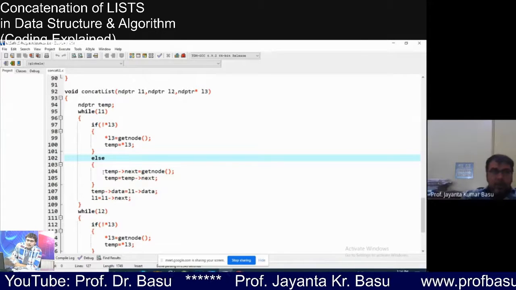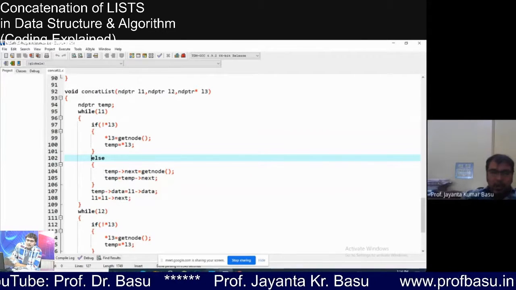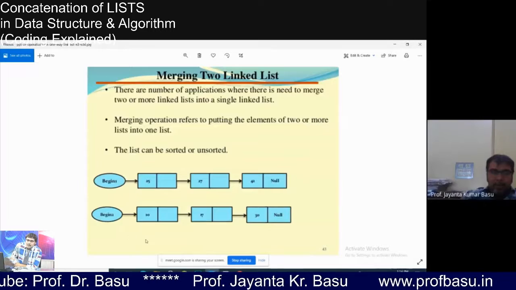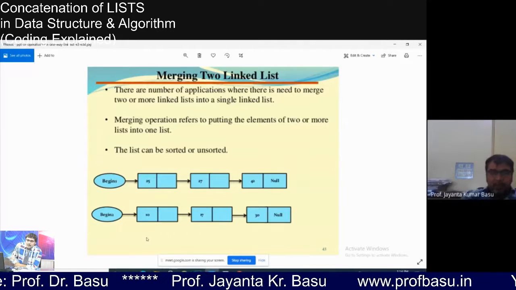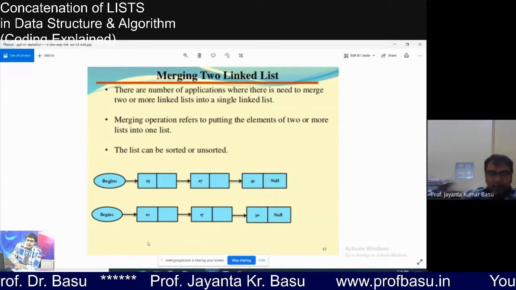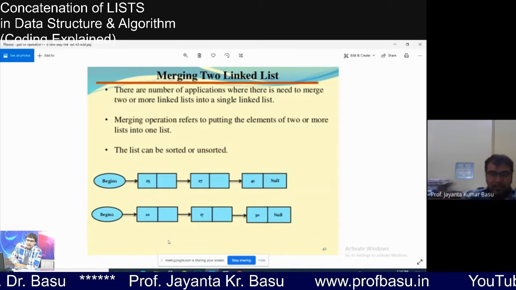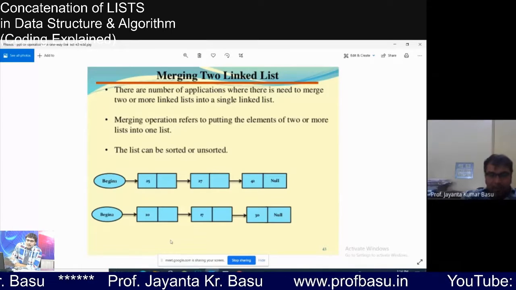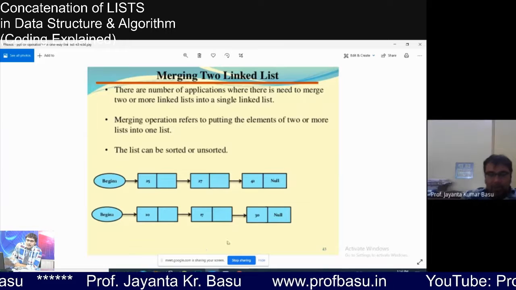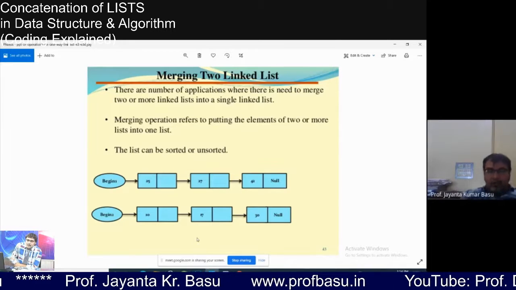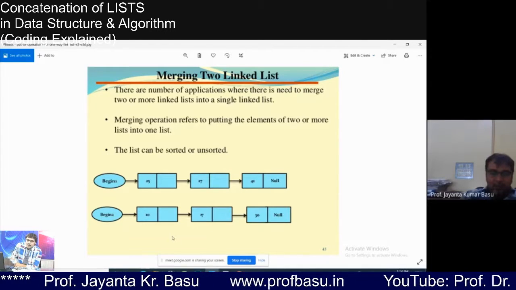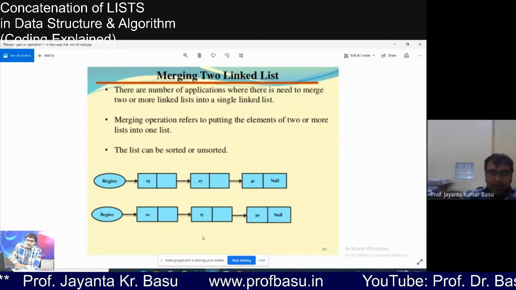In the else construct, L3 is created and our temp is holding the first node. Temp arrow next is null the first time. So for temp arrow next, we have to create a node with the get node function and link that second node to the first node. So temp arrow next will be get node.